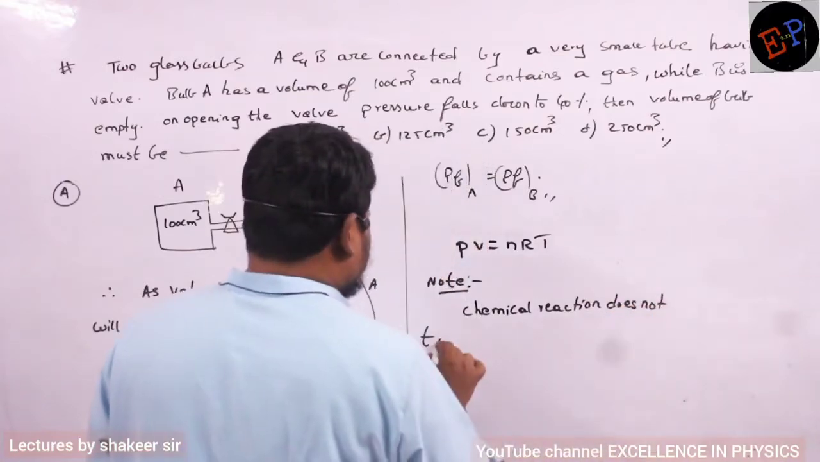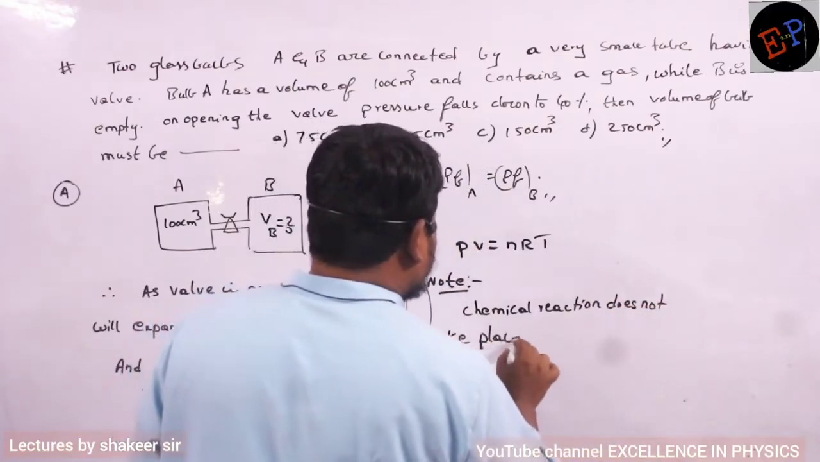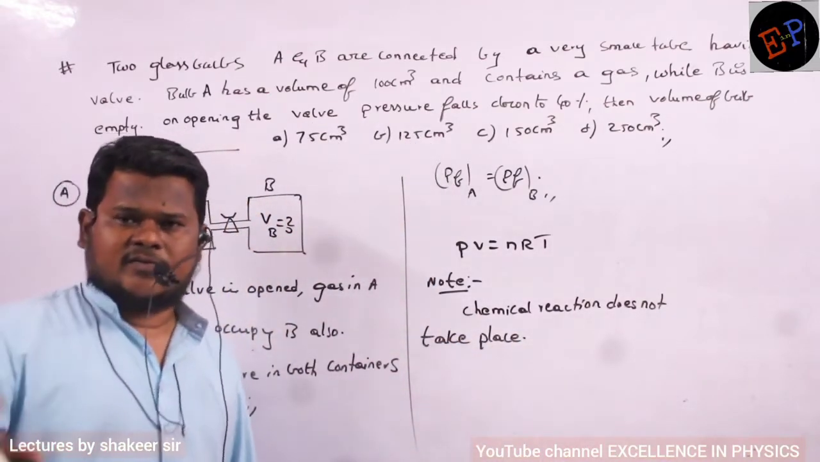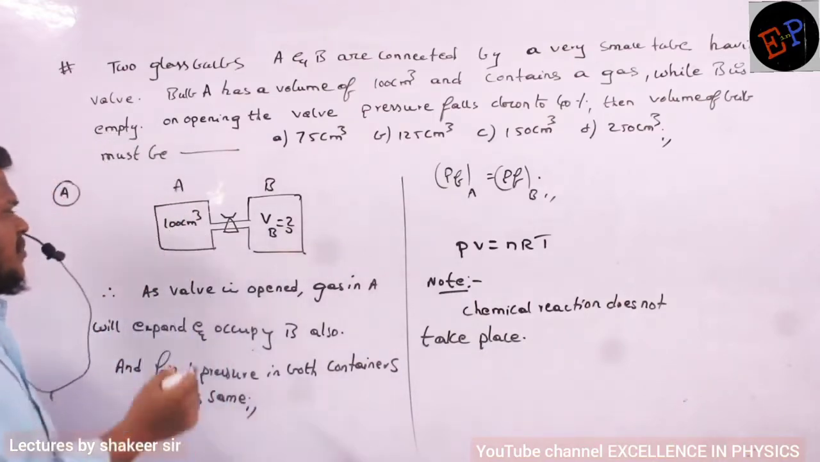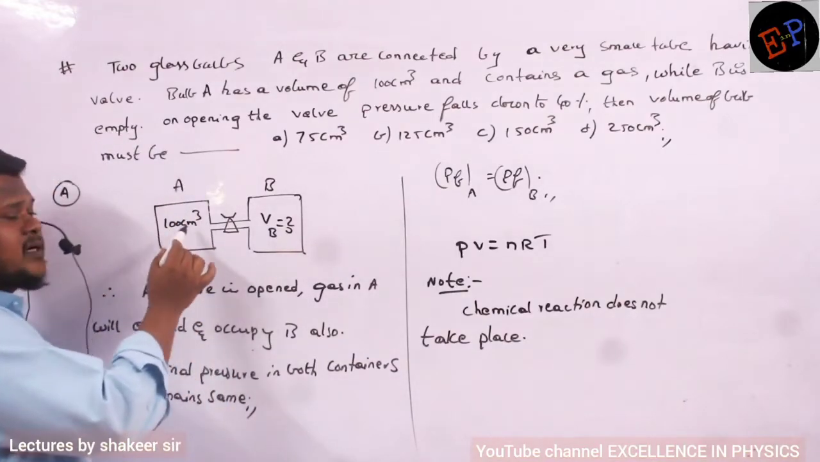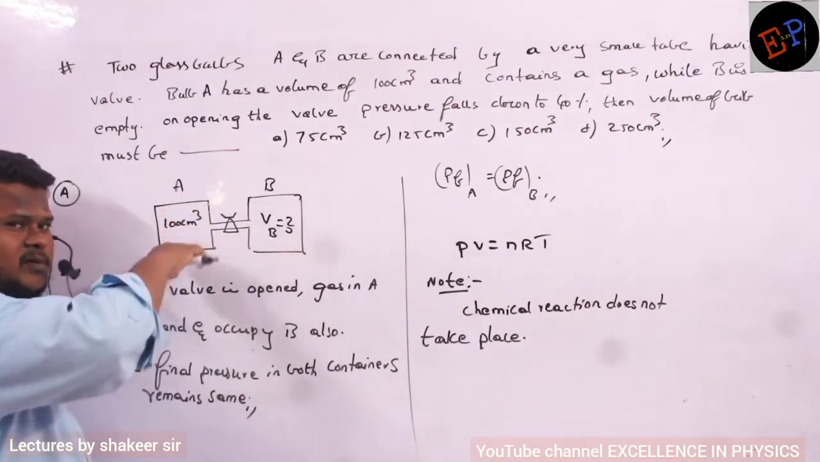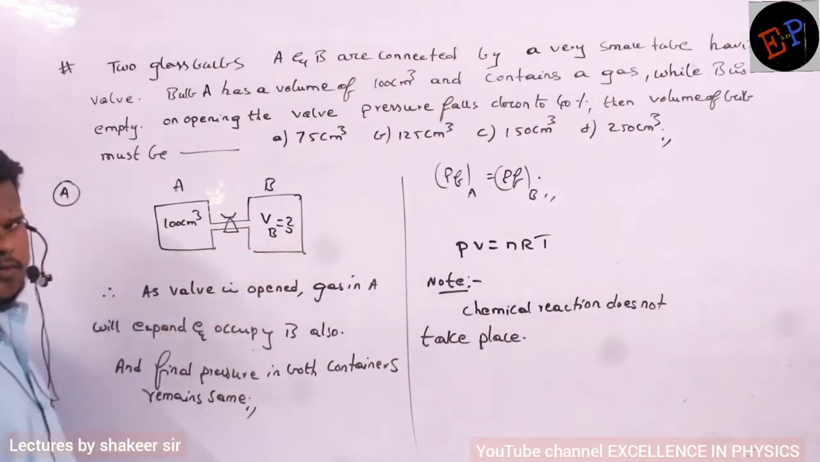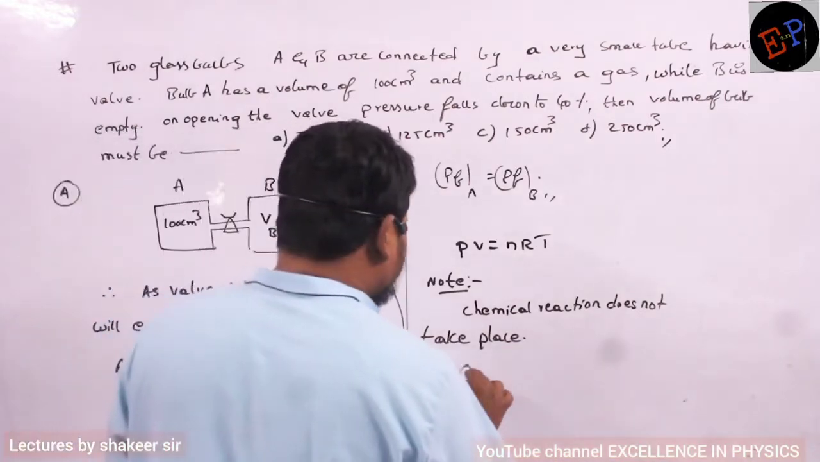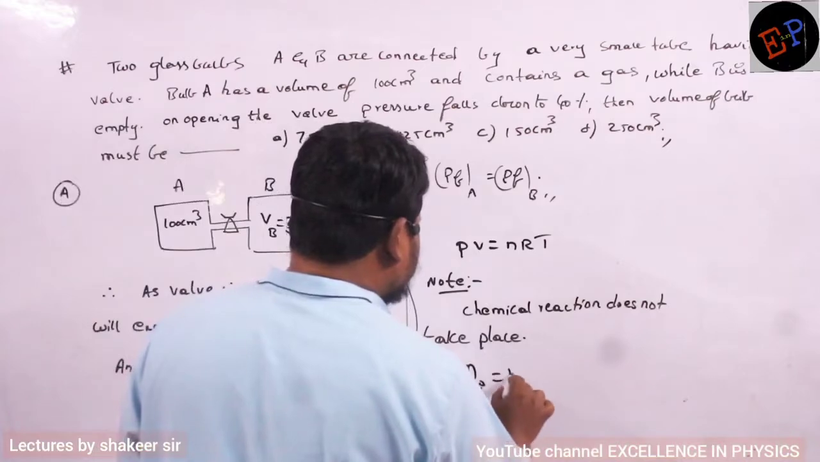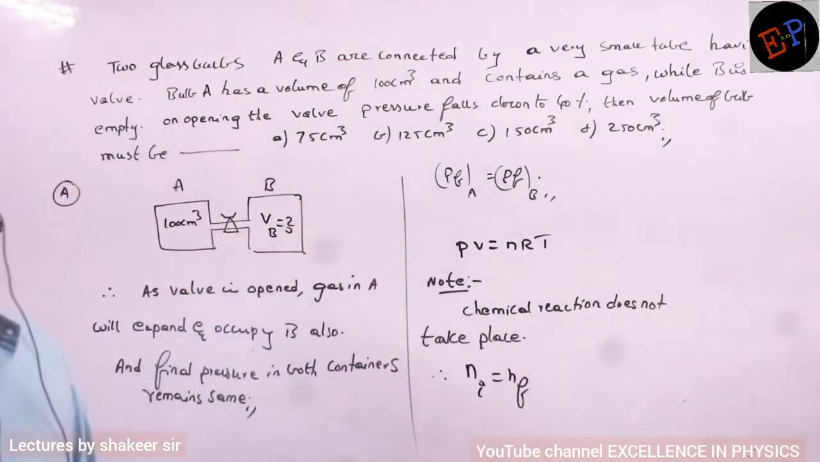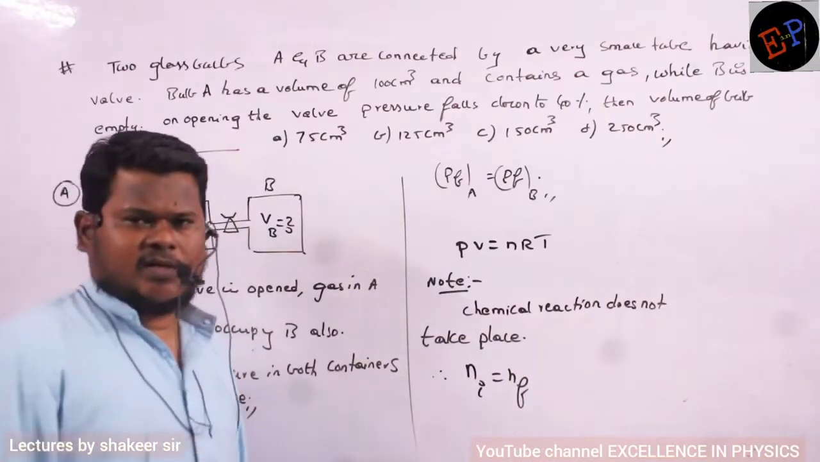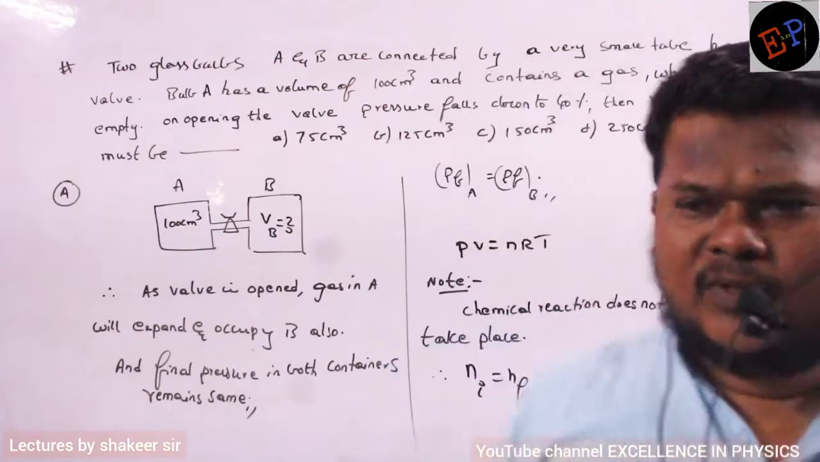If a chemical reaction doesn't take place, the number of moles of initial gas and the number of moles of final gas must be equal. For example, initially 100 molecules of this gas are there. Even after opening, only 100 molecules are present, but they will be distributed in both A as well as B. So since no chemical reaction is happening, N initial equals N final. The total initial and total final number of moles must be equal, because the number of gas molecules is not changing. Are you able to understand?